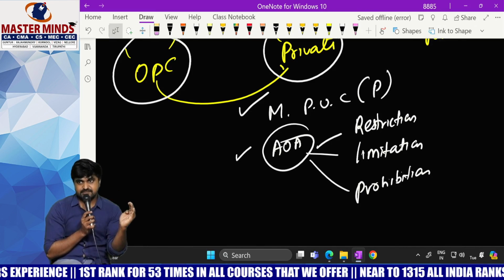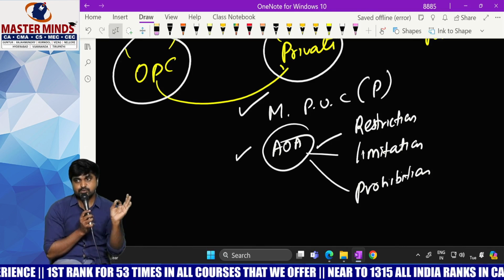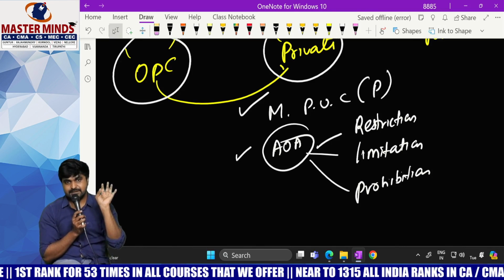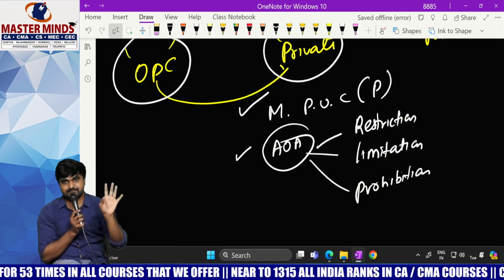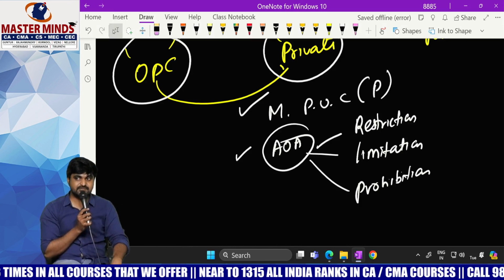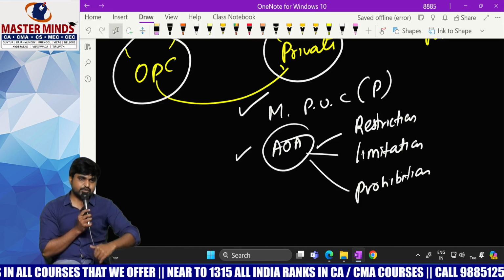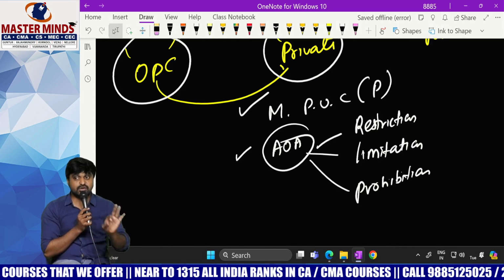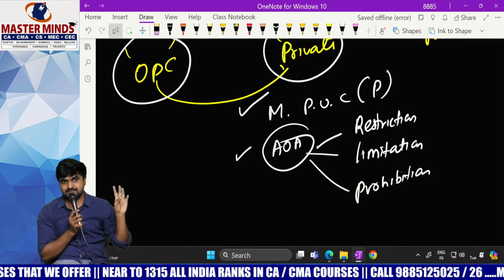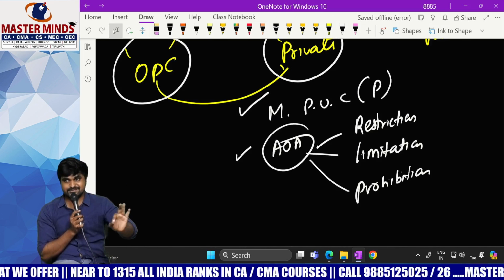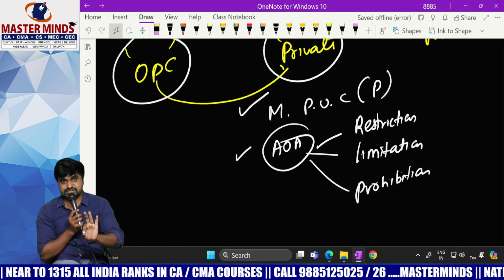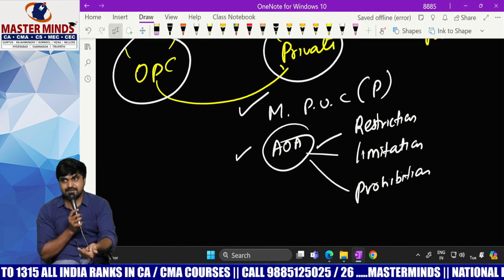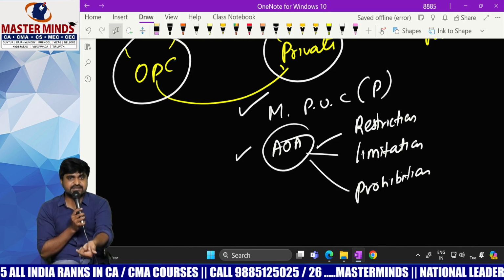Restriction means generally you can't do that activity, but if you fulfill certain conditions you can do that activity. But in case of prohibition, whether you fulfill conditions or not, you can't do that activity at all. So if it is prohibited, there is no other option. You can't do that activity. But if it is restricted, you can do that activity, but you need to fulfill certain conditions.